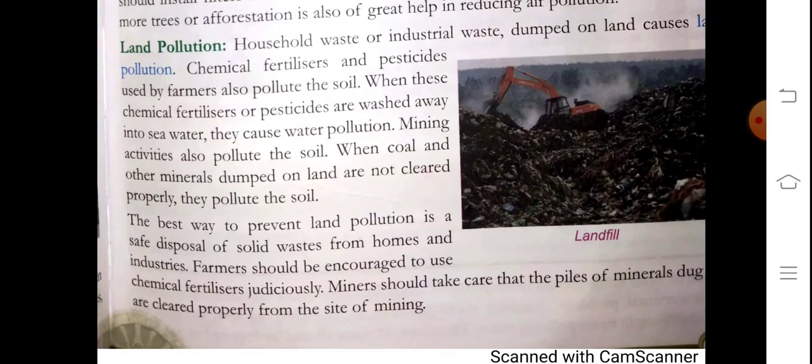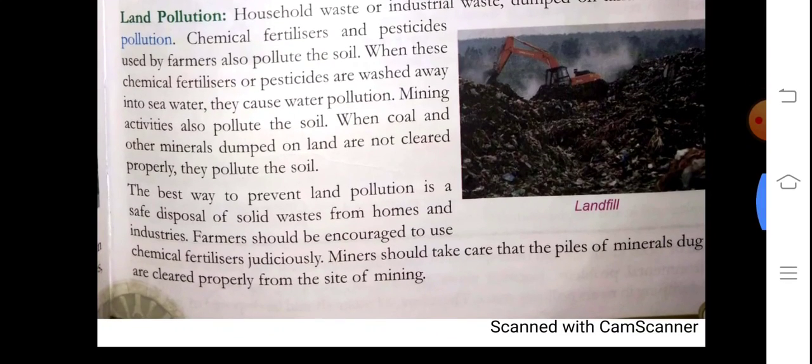Yes, mining activities. When we mine the land somewhere, it pollutes the soil. And when the coal and other minerals dug from the land are not cleared properly, they also pollute the soil. So what is the solution then? How do we prevent land pollution?